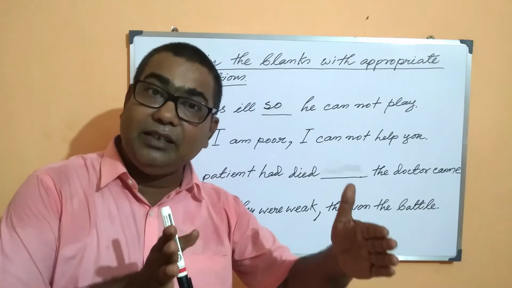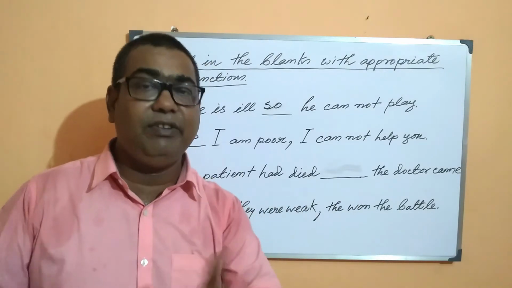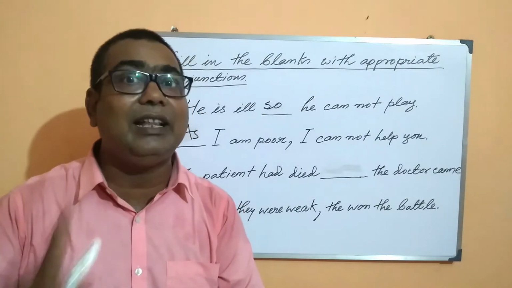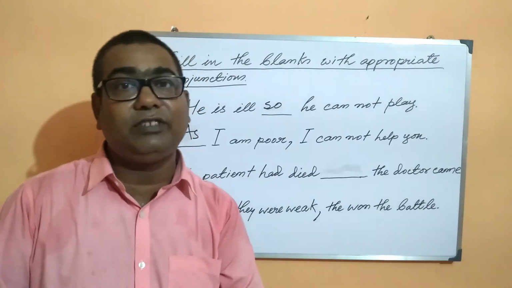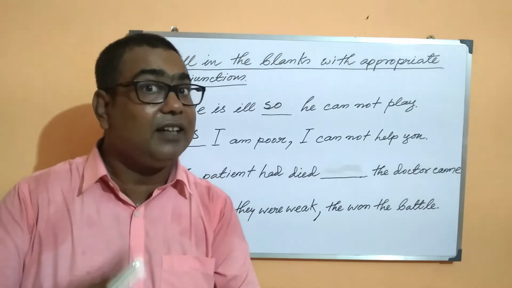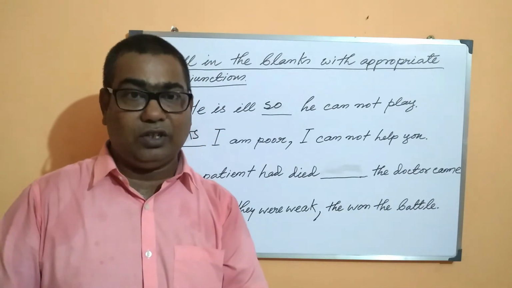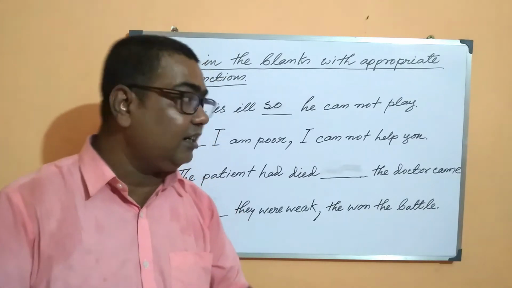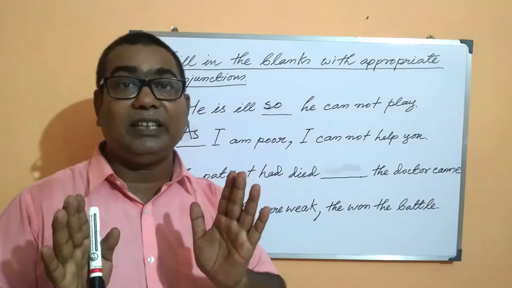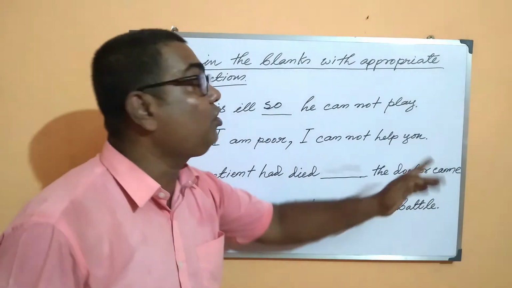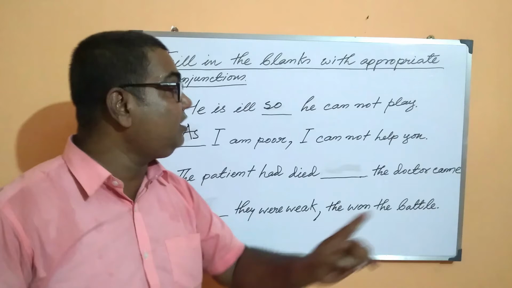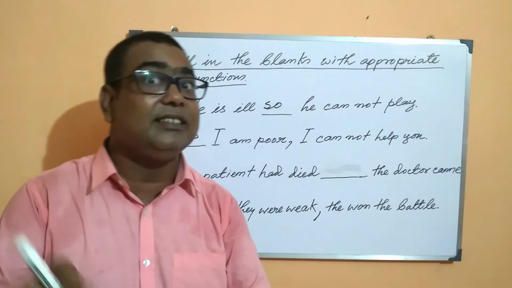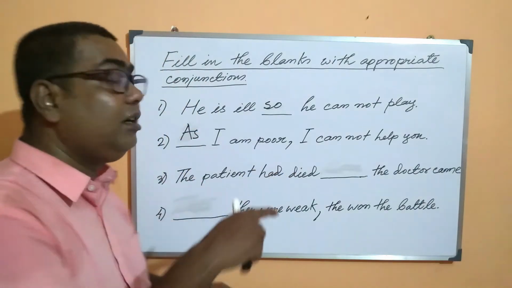So when the doctor turned up there, when the doctor arrived there, the patient was no longer alive. It means the death of the patient must have taken place earlier than the coming of the doctor. And the action that takes place next, meaning later, follows simple past tense, and that is why the doctor came is constructed in simple past tense, because that action has taken place later than the death of the patient.